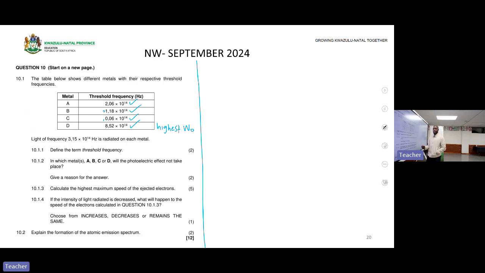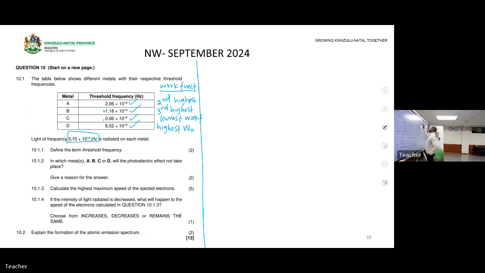because work function is directly proportional to the threshold frequency, followed by this one, second highest, then third highest work function, and this has the lowest work function. So these are our work functions. It's very important, grade 12, to add your information so that you can understand. You are shining a light of frequency 3.15.